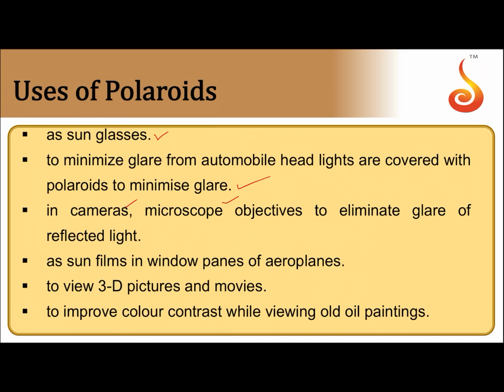Now they are used as sun films, the cooling paper in window panes of aeroplanes, or earlier for other vehicles also. So sun films are polaroids. Polaroid glasses are used to view 3D pictures and movies, and they are used to improve color contrast while observing old oil paintings. So these are some of the uses of polaroids.